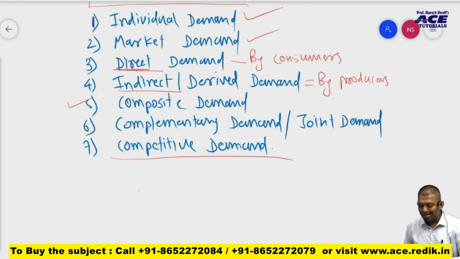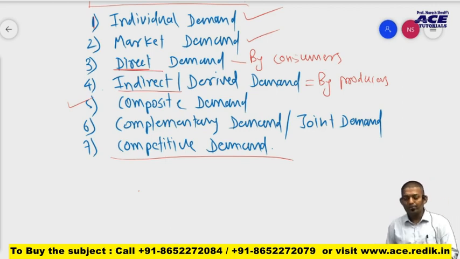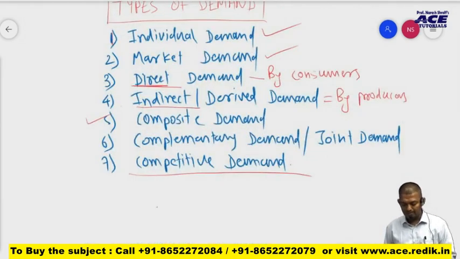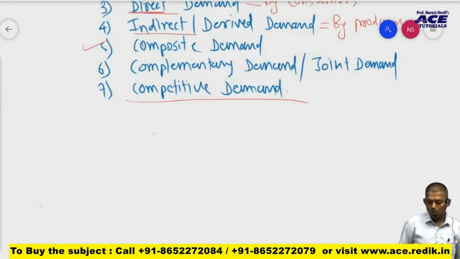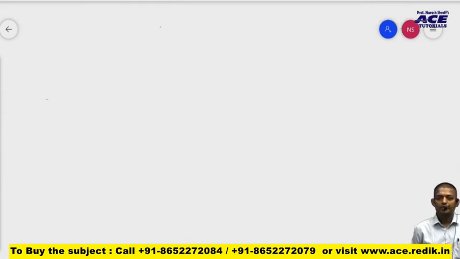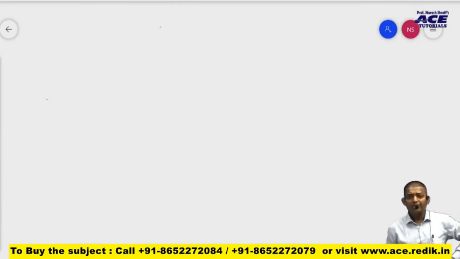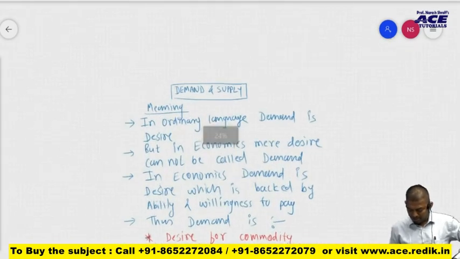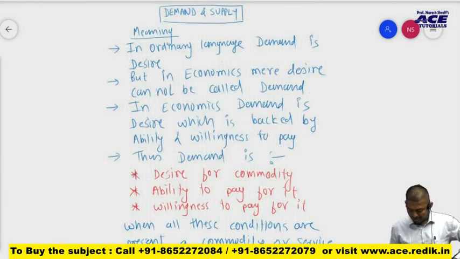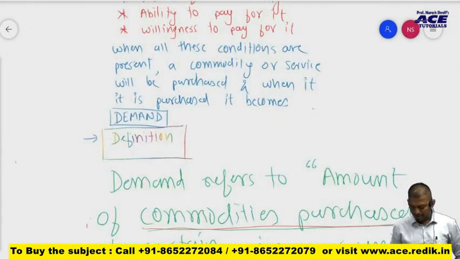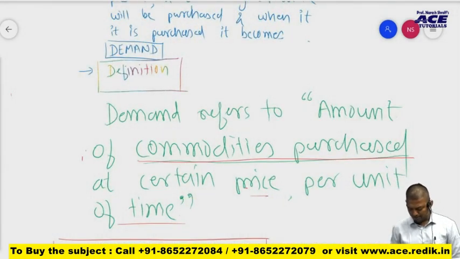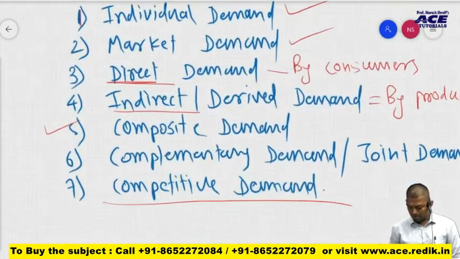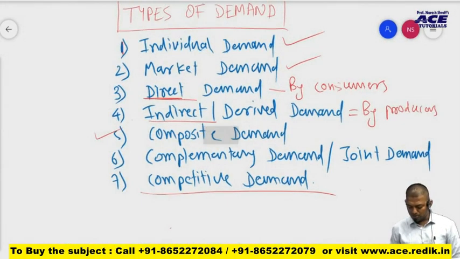I hope you are clear with these types of demand. So far we have covered a few concepts regarding this chapter. First we covered the meaning of demand in economics. Then we covered the definition of demand, and just now we covered types of demand.